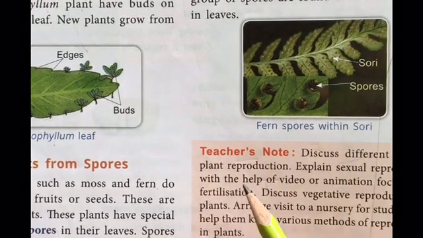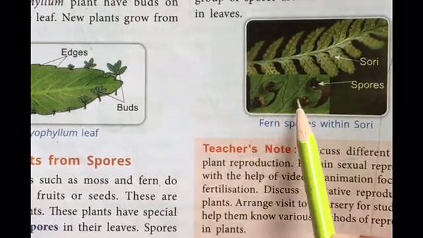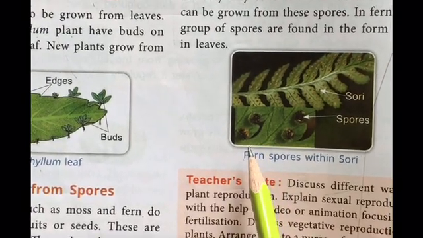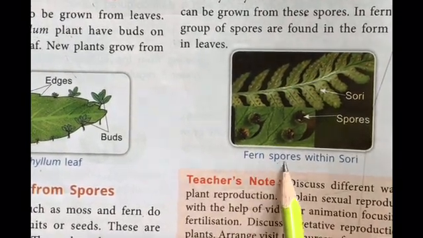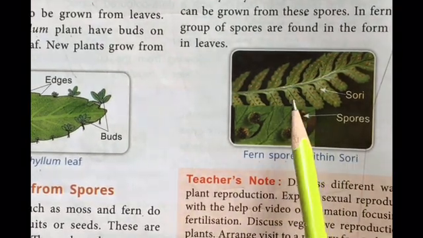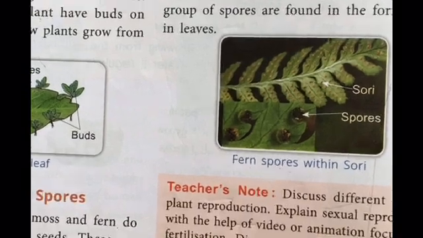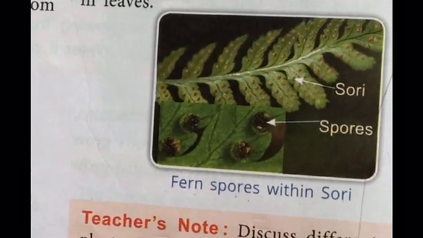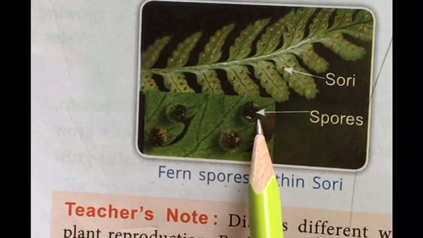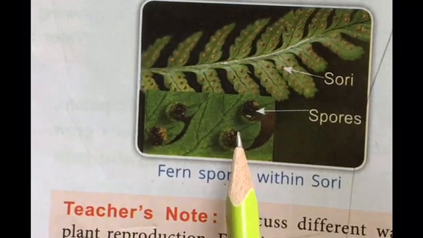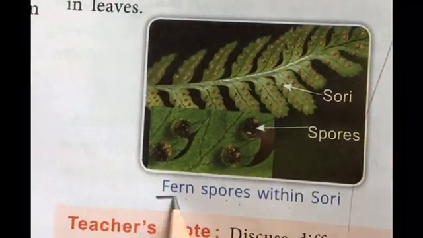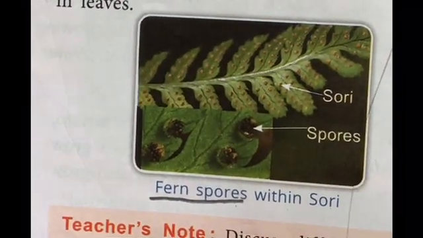Similarly, some plants can be grown using spores. Spores are the small spots on the leaves of those plants, like ferns. So you can see small spots. If I focus on this, let's check it out. Now you can see there are small spores which are responsible for the growing of new plants. Fern spores are an example of this.